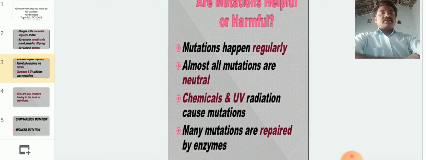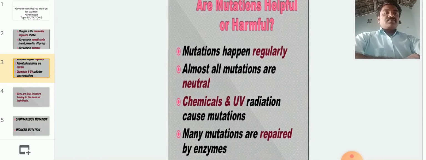Next, are mutations helpful or harmful? Mutations happen regularly. There are a number of carcinogenic agents and a number of mutagens. Almost all mutations are neutral.